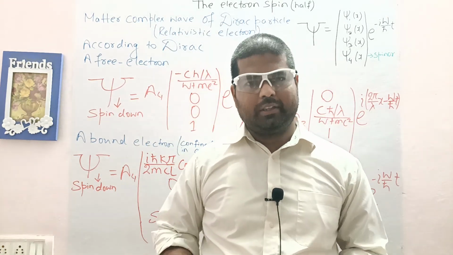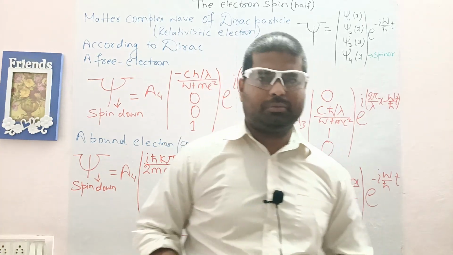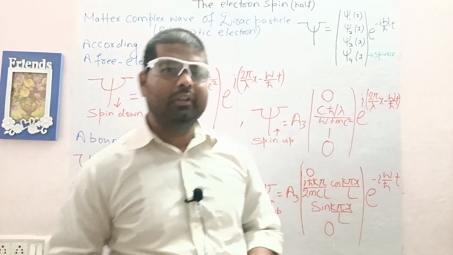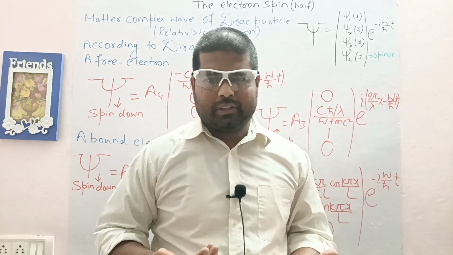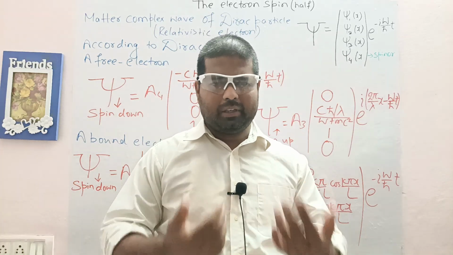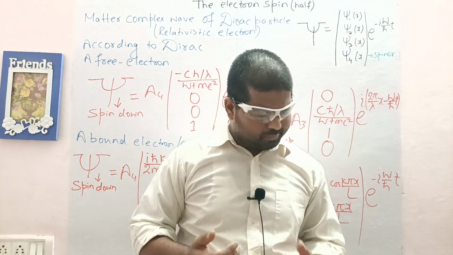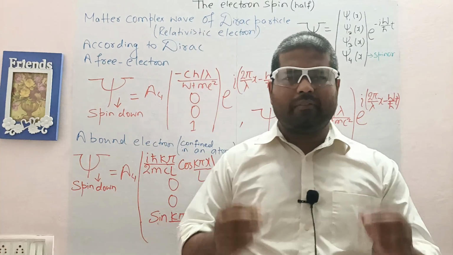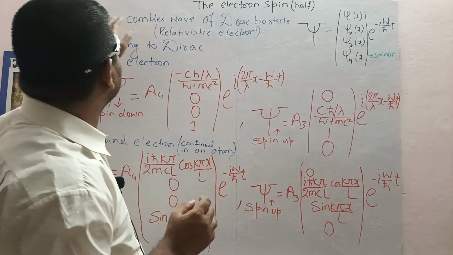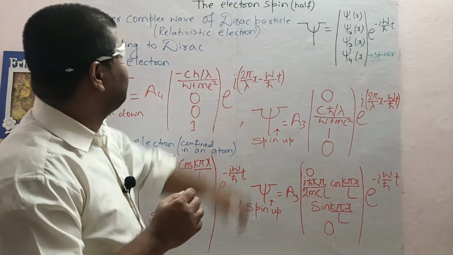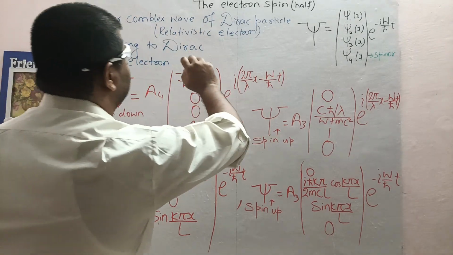I'm trying to explain here in a very simple way what I have studied in my own research work after studying the Dirac equation. I'm going to explain what a spin is, how we think of a spin, what the beginning of a spin is, and how it will look. What is the physical intuition of a spin in a very simple way? Look at this: the electron spin. The topic is this: matter complex wave of a Dirac particle.